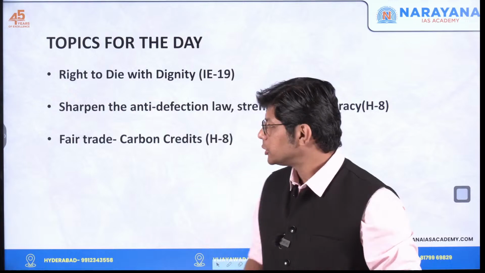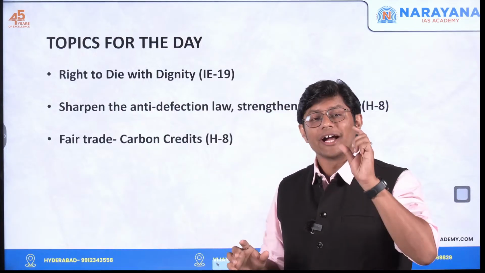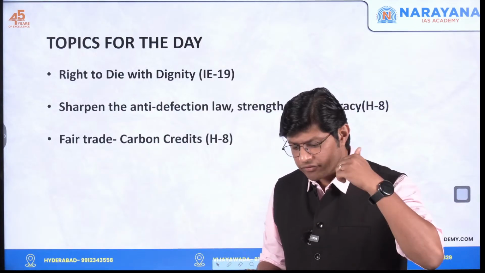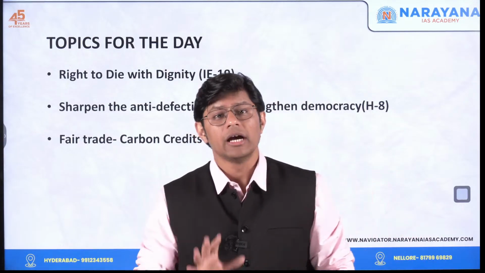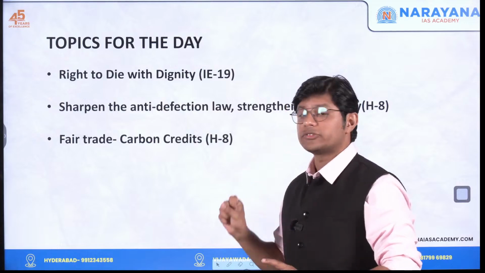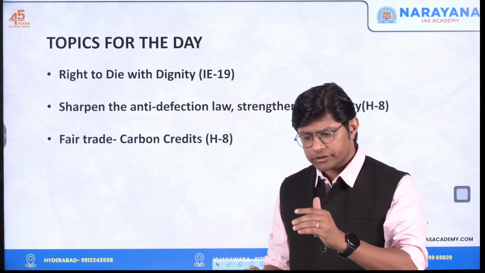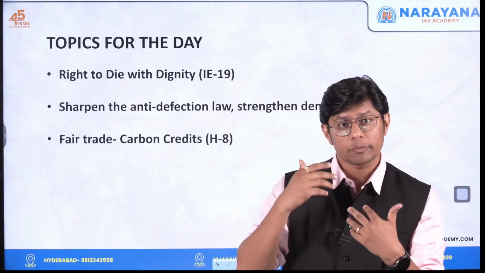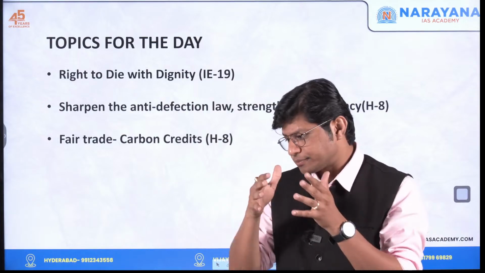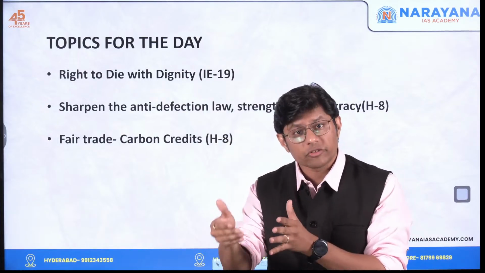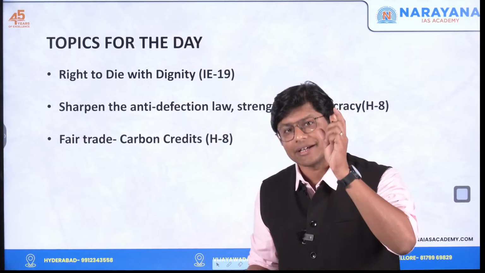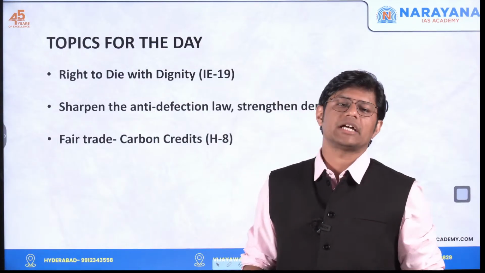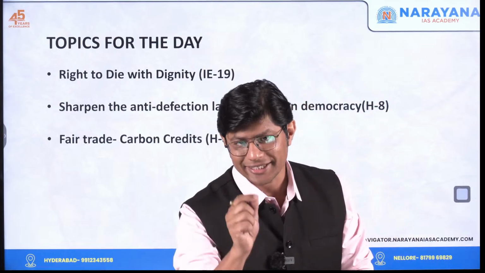The third article talks about the concept of carbon credits. Given the COP, Conference of Parties, meeting in Azerbaijan, understanding this concept is very important because there's a high possibility that one of the major outcomes of the meeting would be with respect to carbon credits. So, these are the three topics that we'll be discussing in today's DNA session.